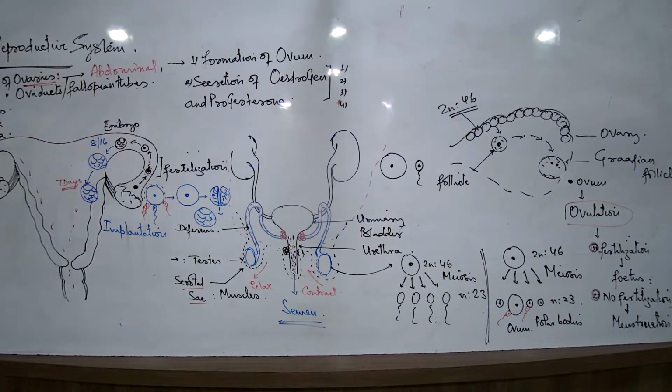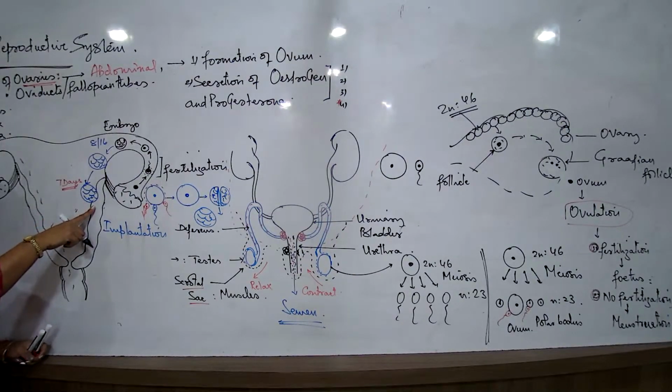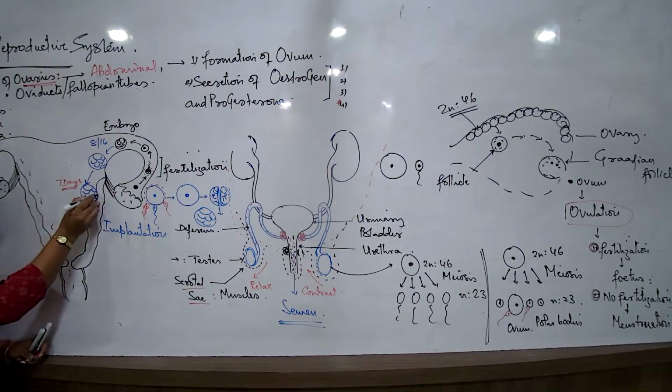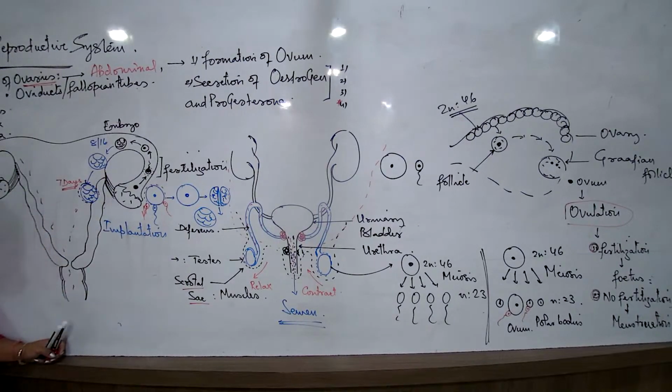Within 7 days, the developing embryo has come in contact with the uterine wall to receive nourishment from the uterine wall. After some time, some protective membranes start developing, as I was telling you already. अब ये सारे protective membranes start forming a major disc-like structure with the uterine wall.